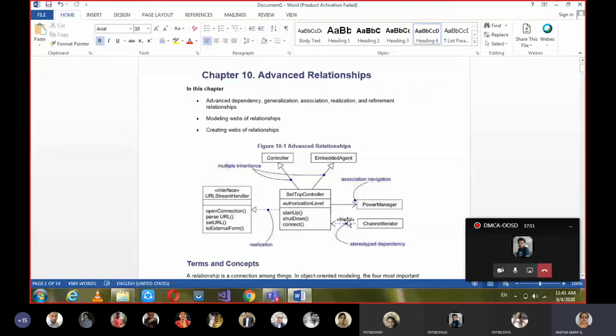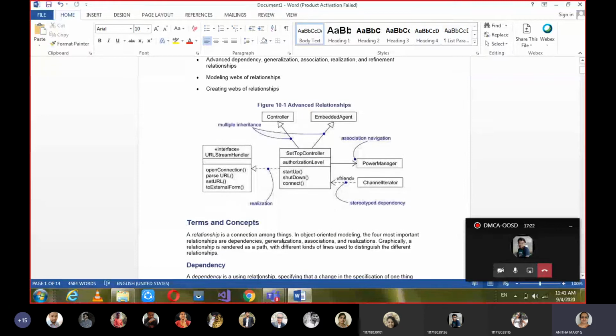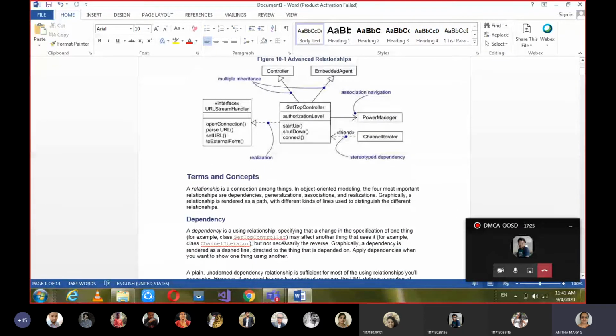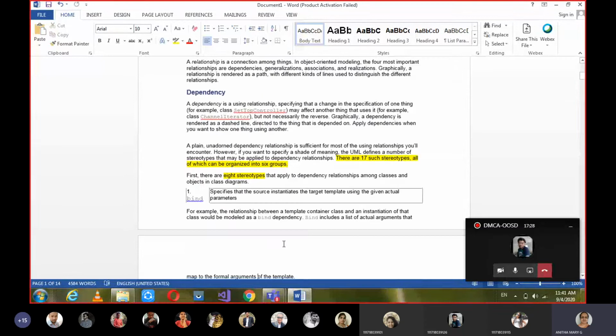So the new things we are seeing here are the details we are going to learn in this chapter. As every chapter is divided into two parts, this chapter is also divided into two. The first part is about terminology, terms and concepts of advanced relationships.